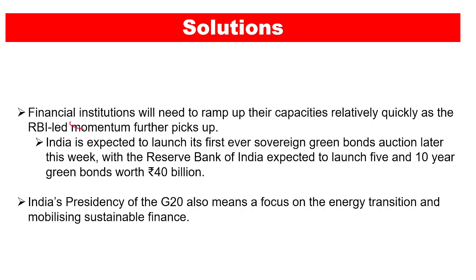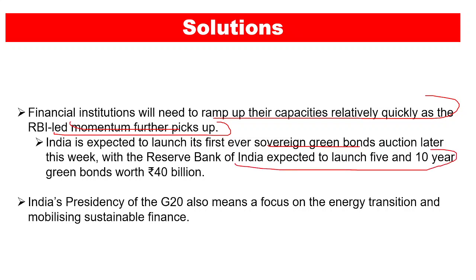Now, the authors also give some solutions. For example, the financial institutions will need to ramp up their capacities relatively quickly as the RBI-led momentum picks up. At this point of time, India is expected to launch its first ever sovereign green bonds, which will help in climate change mitigation, right? With the Reserve Bank of India expected to launch 5 and 10-year green bonds worth $40 billion, it is very important for financial institutions to keep pace.